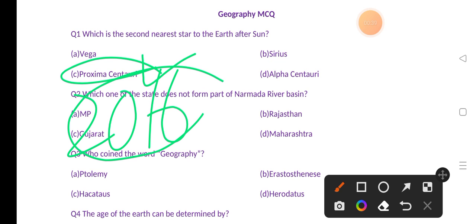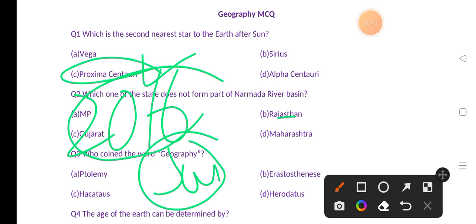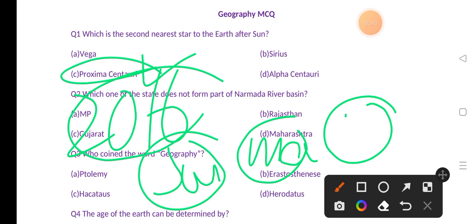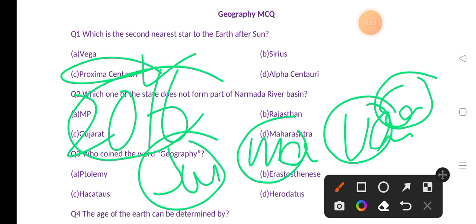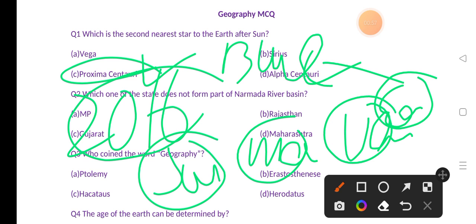If you talk about our solar system, that is Sun. The closest planet to Sun, that is Mercury. Second closest is Venus. Third closest is Earth. The Earth is also known as blue planet. Let's move to our next question.